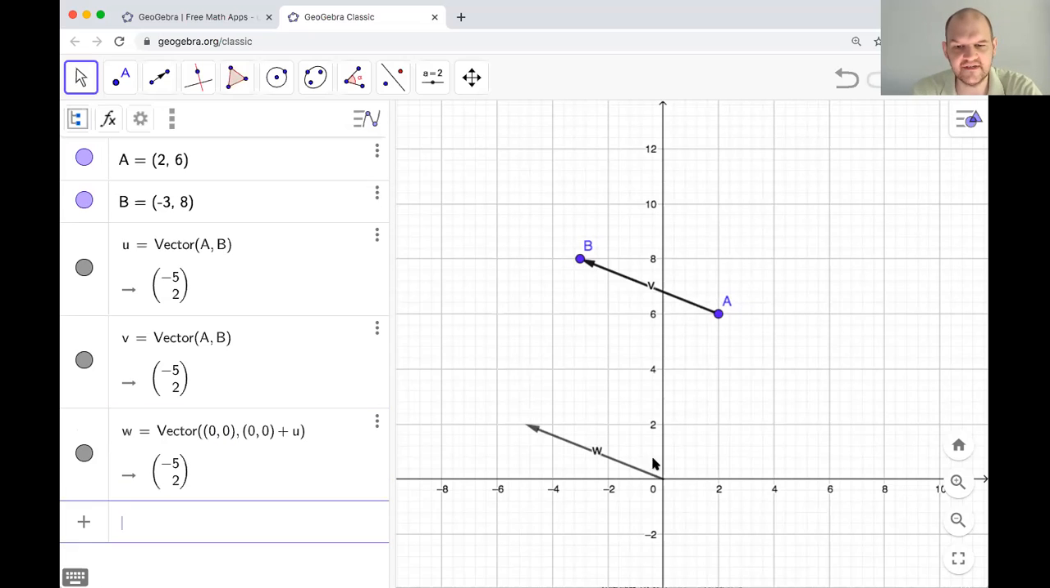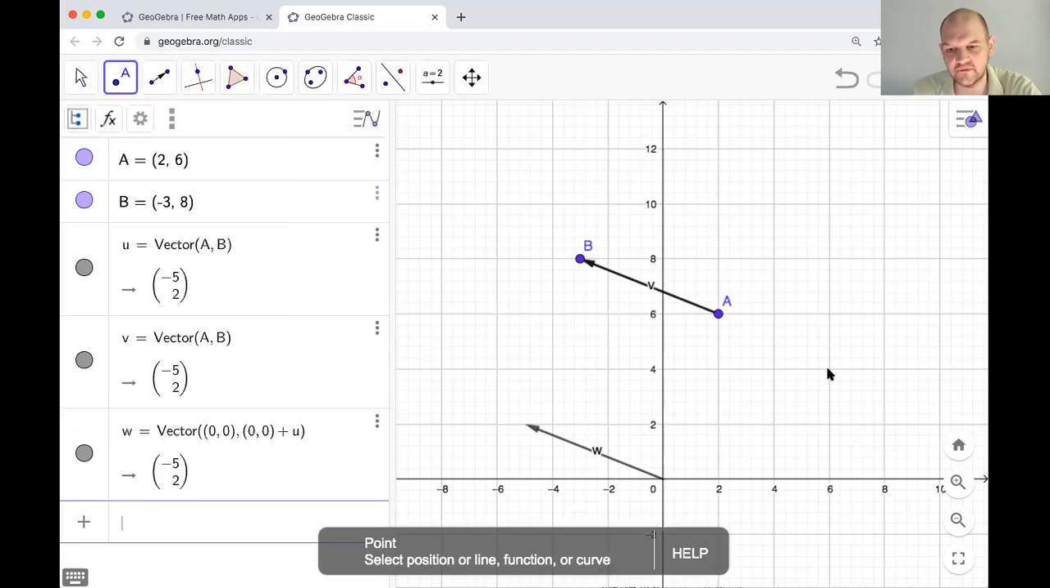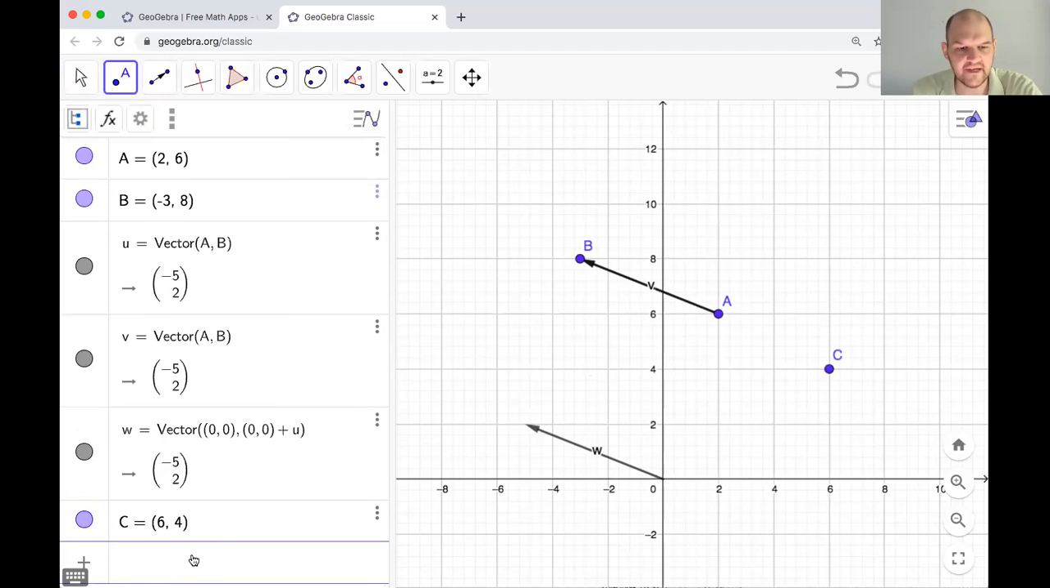And you can see it's the same vector, same magnitude, same direction. Two different names, same exact vector. We can put a point. So this is a little more interesting. I can just put a random point. And now I'm going to do the same thing. I'm going to say vector, start at point C, and then do C plus the vector V.